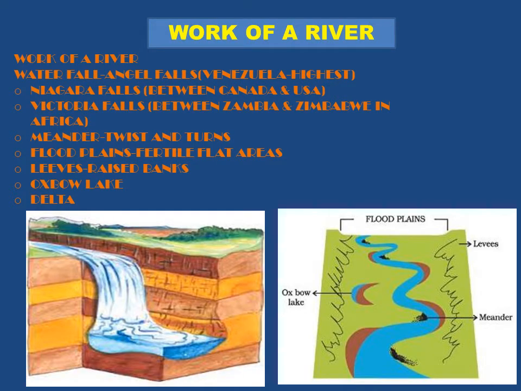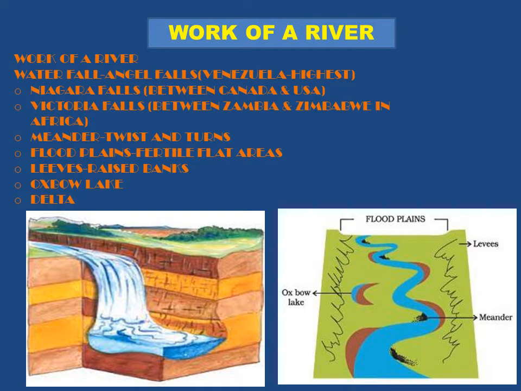Work of a river. Now we talk about exogenic forces, or external forces, that affect the formation of landforms. The first external force is river action. We talk about two kinds of action, river action and sea wave action. River action behaves like a human being. It has a stage of youth, maturity and old age. When it is in the stage of youth, it is very active, and in old age it becomes very slow and mild.